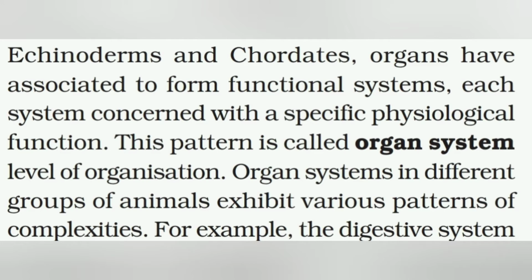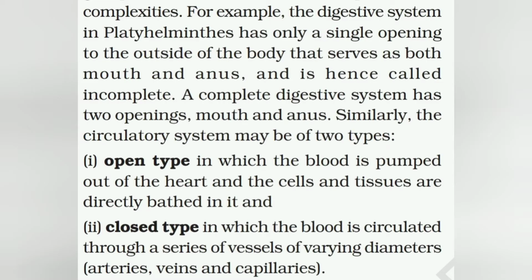For example, the digestive system in Platyhelminthes has a single opening to the outside of the body that serves as both mouth and anus, and hence it is called an incomplete digestive system. A complete digestive system has two openings, mouth as well as anus.